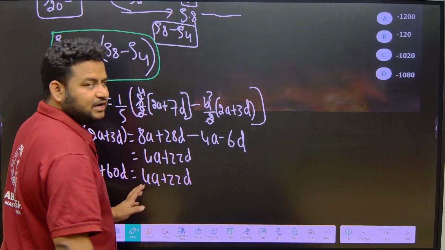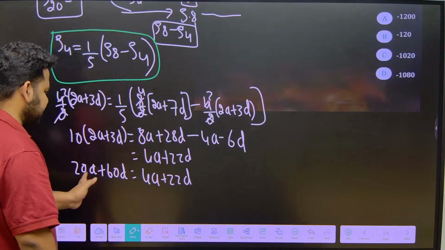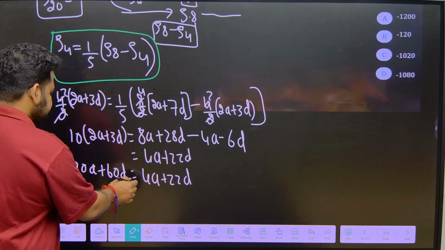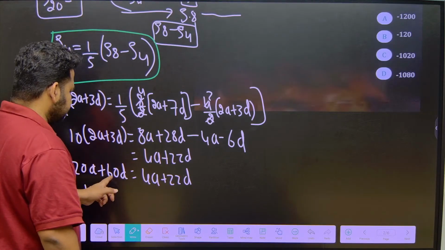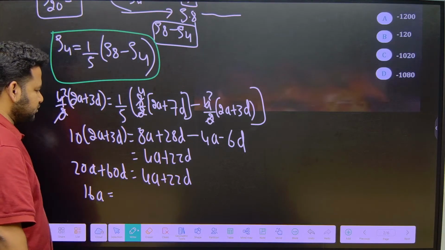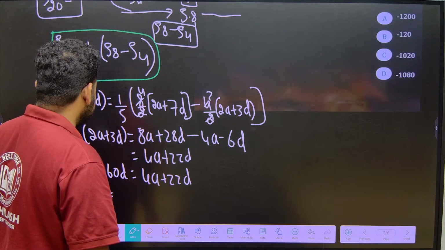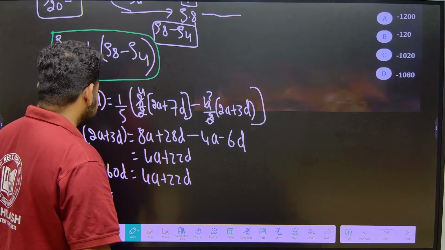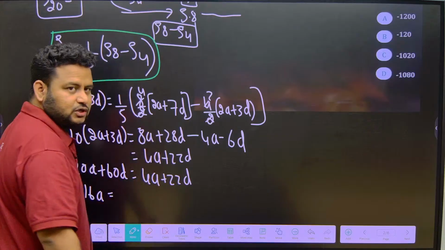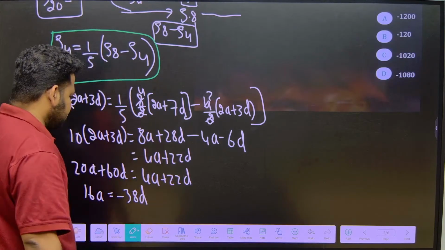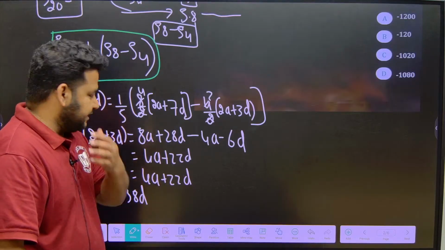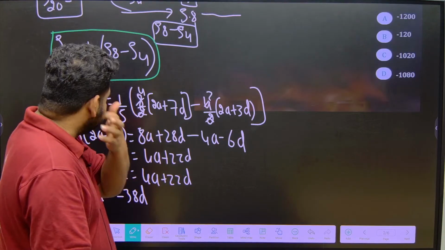Now, I will put the value of A, but before that let me take A one side and D one side. So 20A minus 4A is 16A. 60D minus 22D, what will I get? I will get it equal to 38D. Now, what should I do?